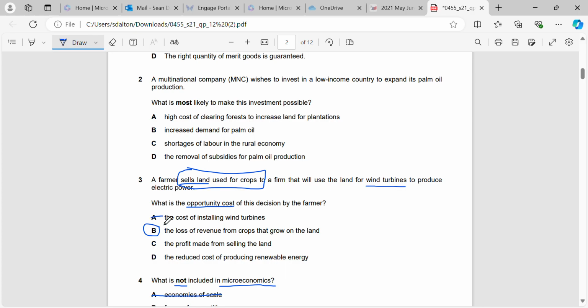The cost of installing the wind turbines is not an opportunity cost, that's the decision that's been made to use the land for wind turbines. The profit made from selling the land is not an opportunity cost either, because that's not what they're missing out on, that's what they've received. And the reduced cost of producing renewable energy again has no effect, because that's a consequence of the decision that's been made, not what they're missing out on from making that decision.